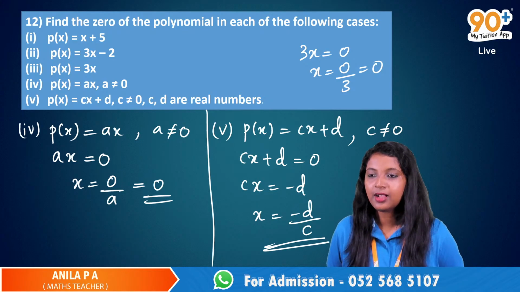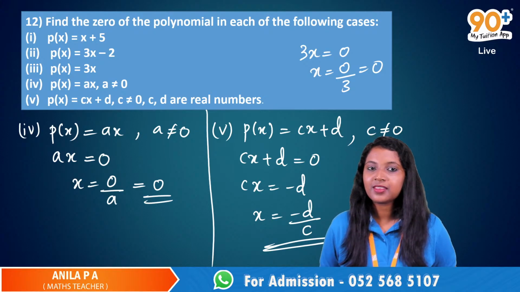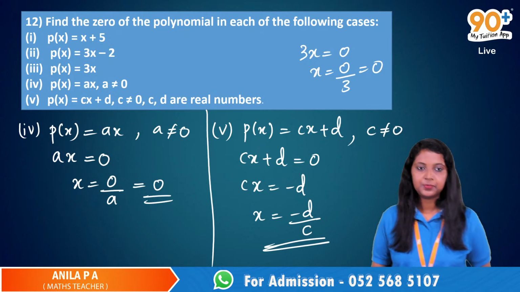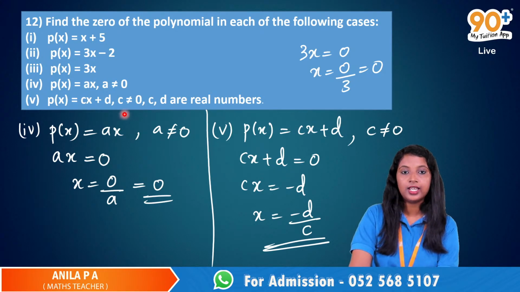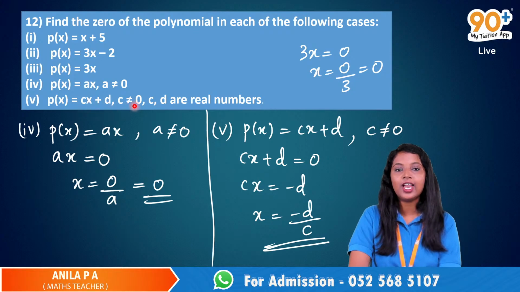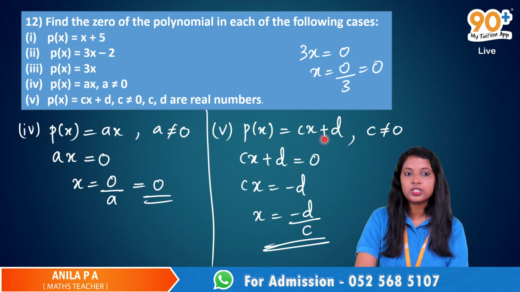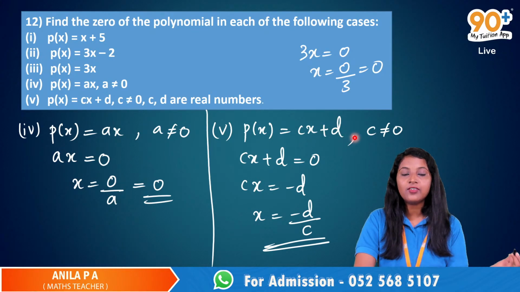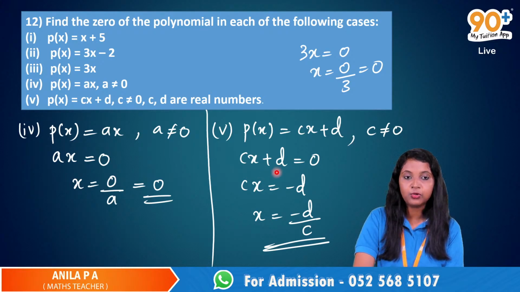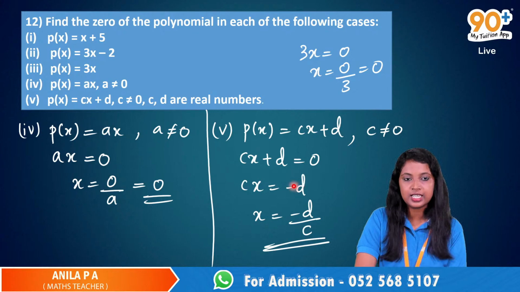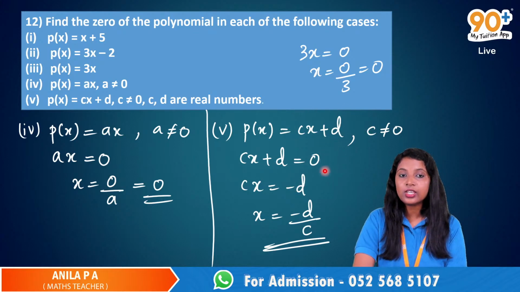Yes, what is your doubt? Ma'am, can you explain the fifth question again? Sure. We have to find the zero of this polynomial, cx plus d. As you can see, the highest power is 1, so this is a linear polynomial. Whenever we have a linear polynomial and have to find its zero, we equate it to 0. That is the first step.